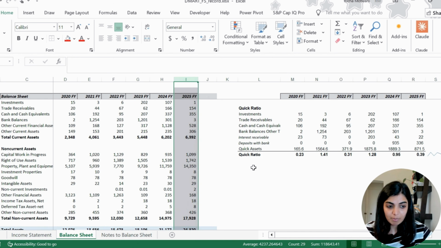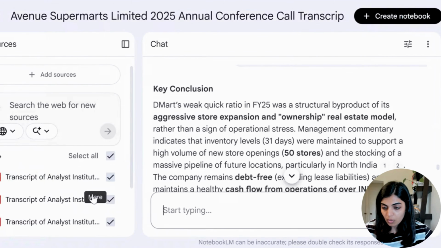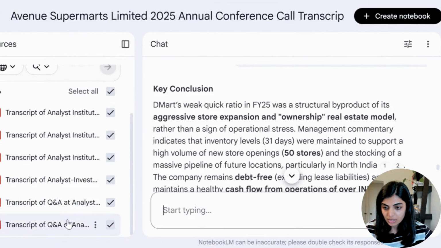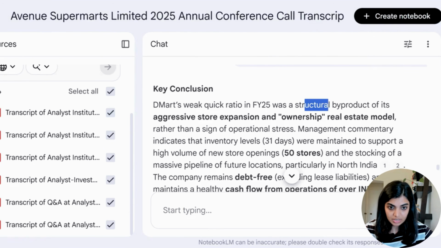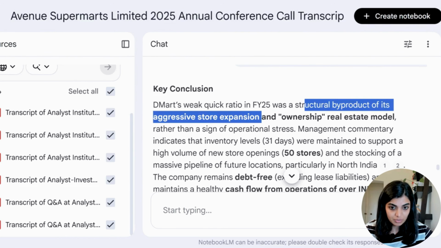Now let's see if the management commentary also supports this. So now let me open Notebook LM. I have included all the transcripts for all the quarters, FY25, 24, 23, everything. But here, because it is related to FY25, I have asked a question about inventory. So what is management saying? DMart's weak quick ratio was a structural byproduct of its aggressive store expansion and ownership real estate model.